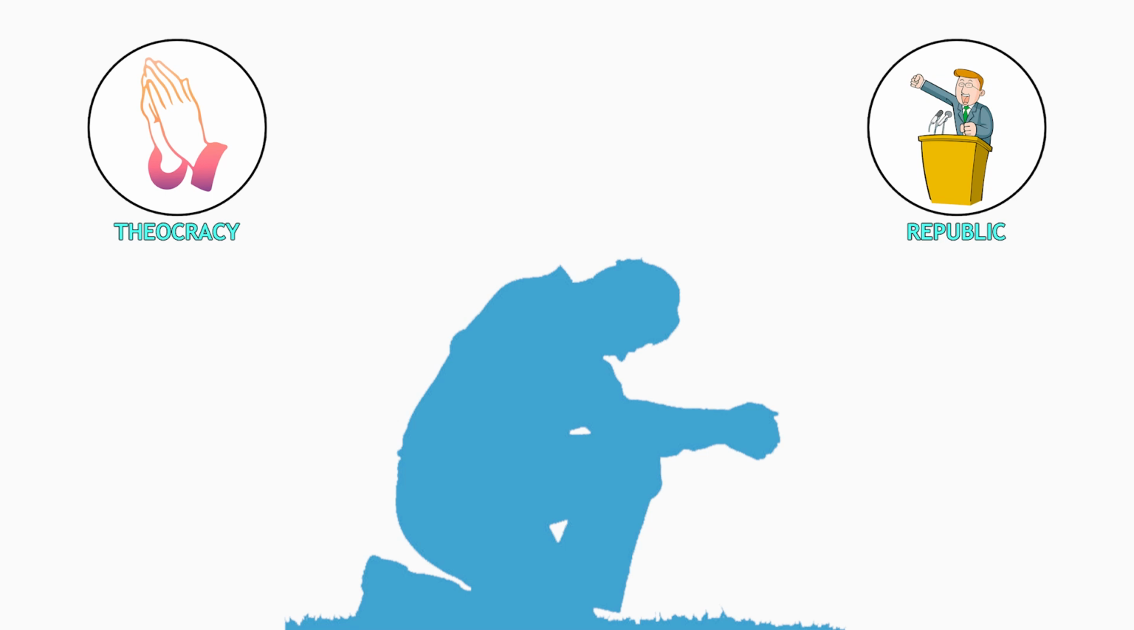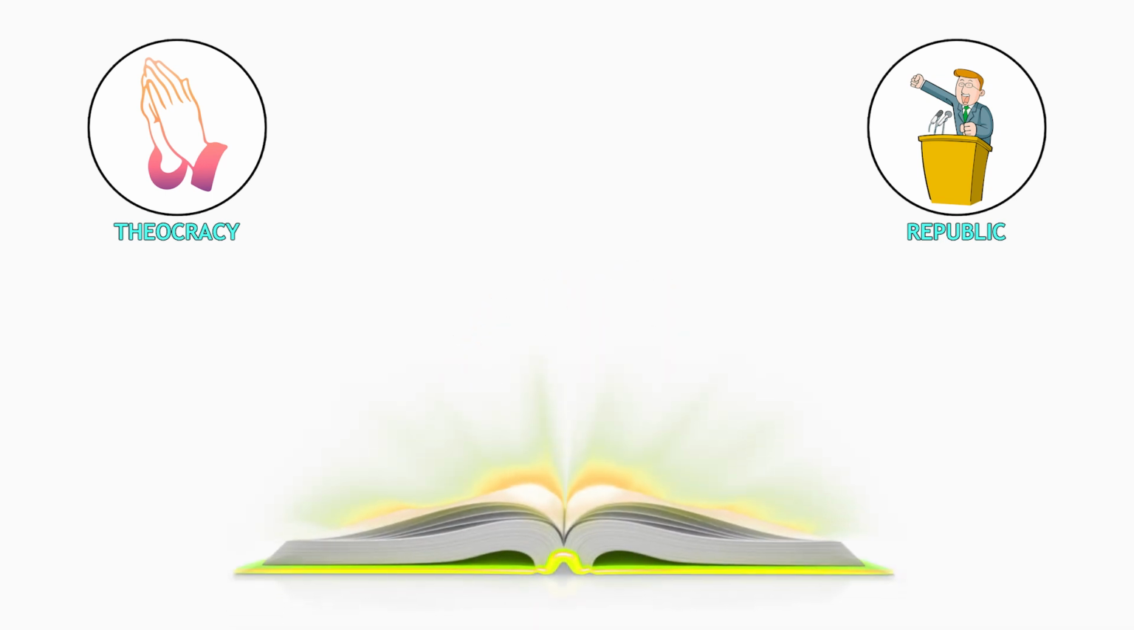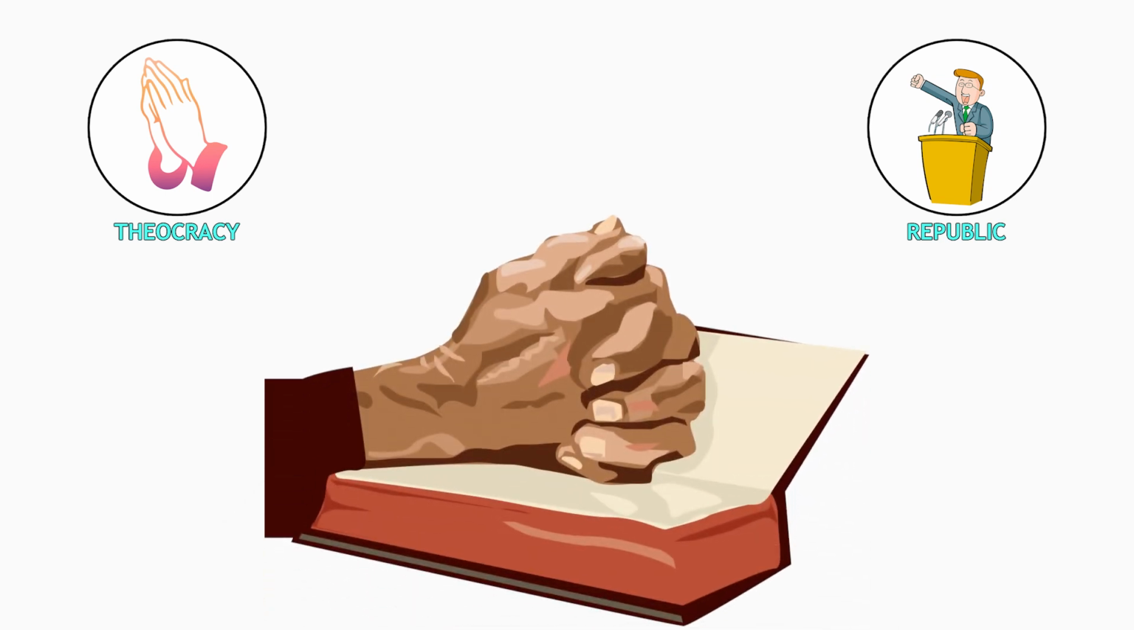Imagine a nation where laws are based on holy scriptures, and religious leaders make key decisions. Theocracies often claim divine sanction, making opposition difficult, and mandatory religious education and observance is common.